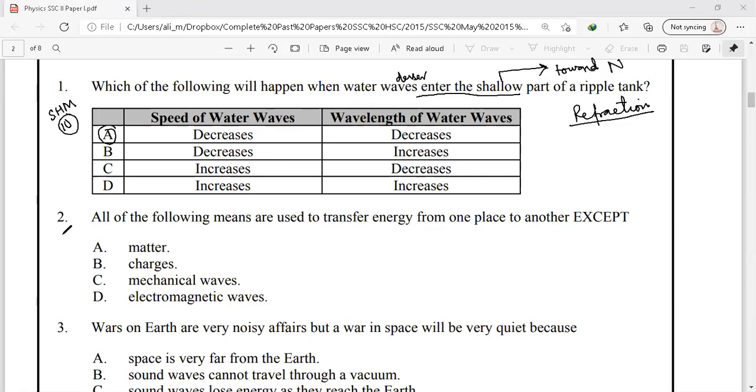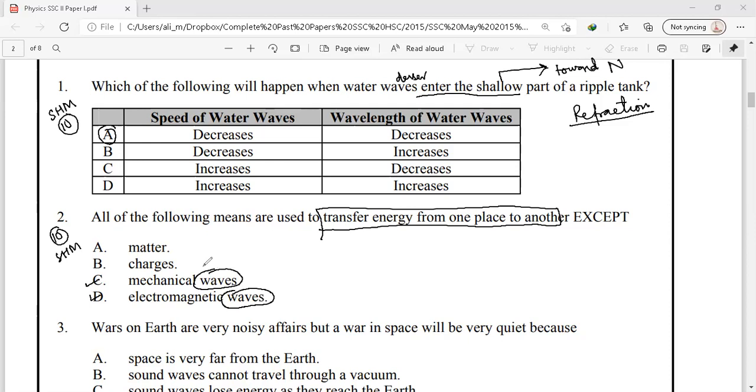Next, we have question number 2, and this is once again from our chapter number 10, simple harmonic motion and waves. All of the following are means used to transfer energy from one place to another place. All of the options are carriers of energy from one point to another point, in which option C and option D are both waves, and we know that waves are actually carriers of energy.